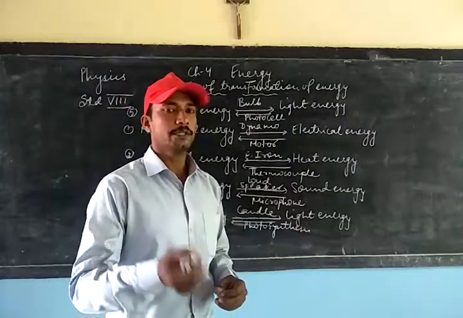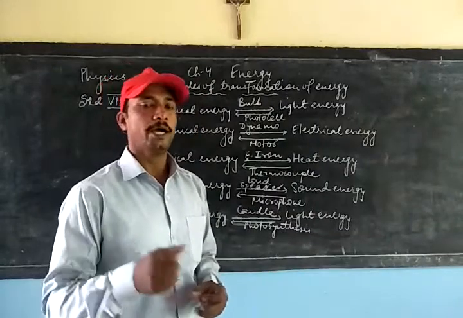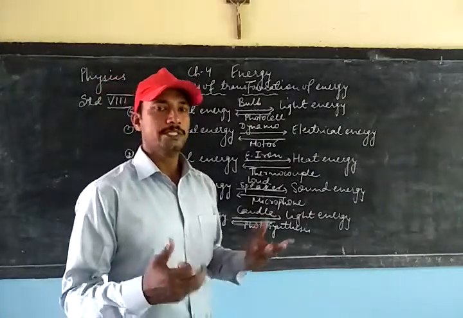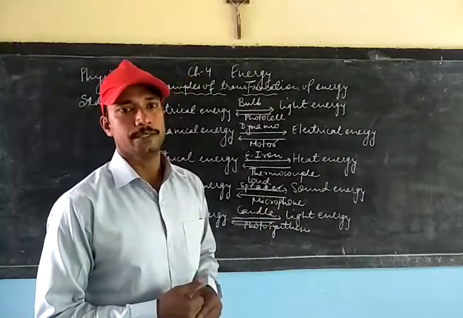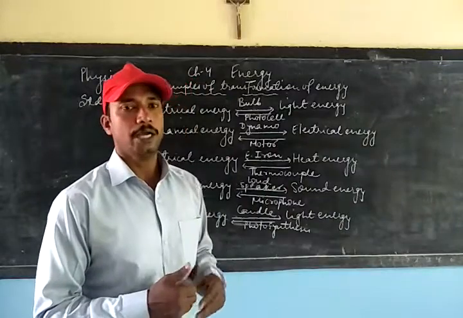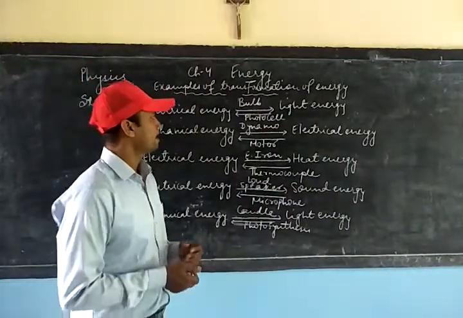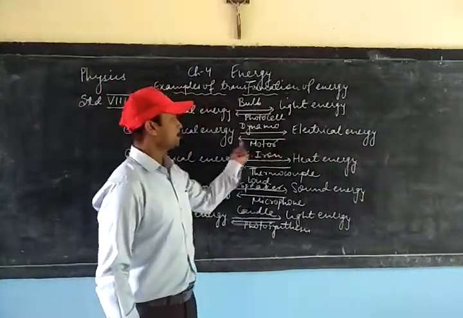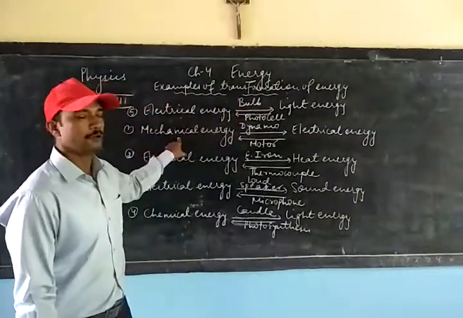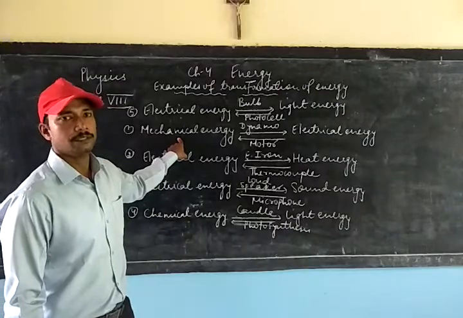In order to run the generator, we have to first rotate the handle of the generator, which is a kind of mechanical energy in it. Now it is this mechanical energy that gives out electrical energy. In the same way, you can see the reverse arrow, which means electrical energy can also be converted into mechanical energy.